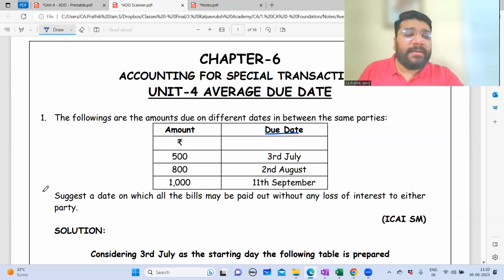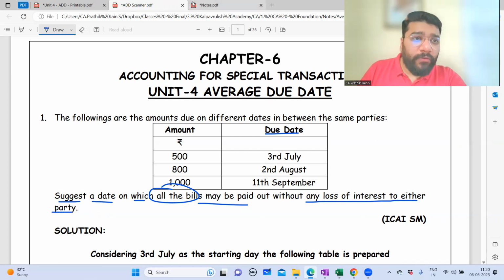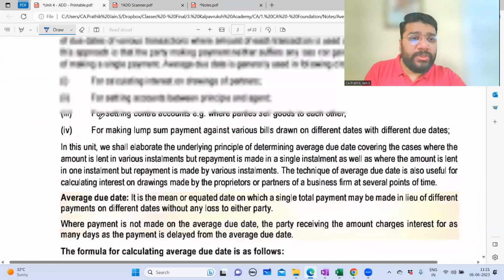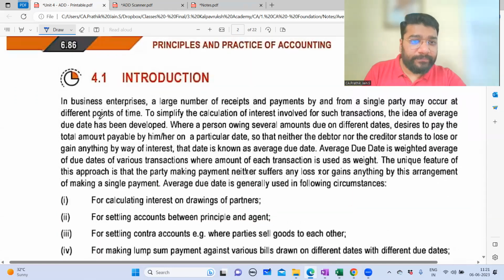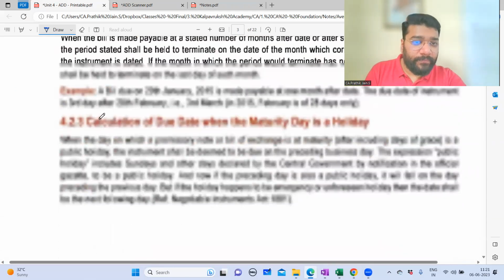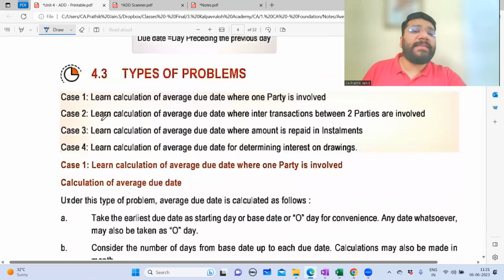Now they are telling us to suggest a date on which all these bills are paid in one shot in such a way that there is no loss of interest to either party. So which means they ask us to calculate what? Average due date. Now before I go forward, let me explain how many types of questions you'll come across. There are total 4 cases that we have to learn.